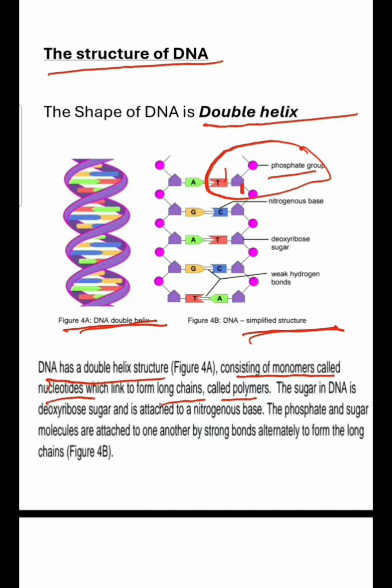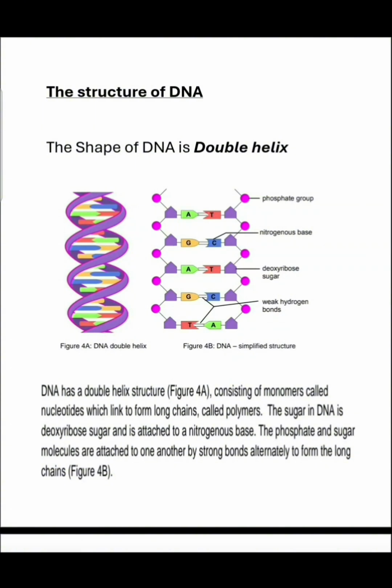Then the sugar in DNA is deoxyribose sugar. I already told you that this sugar is deoxyribose sugar, which is attached to a nitrogenous base. So over here, this is a nitrogenous base. All of these over here are nitrogenous bases. Then the phosphate and the sugar molecule are attached to one another. So this and then this are attached to one another by strong bonds to form long chains, right?